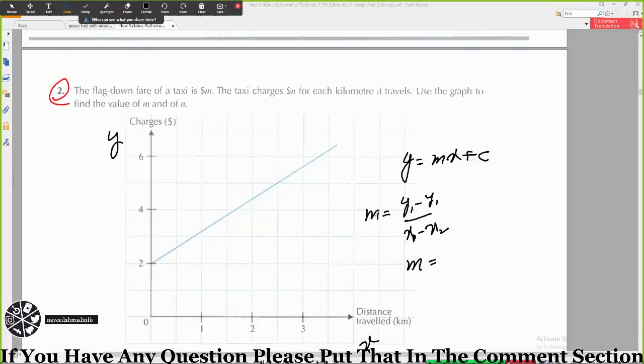Then you have to take the values. 0 is 2, and 2.5 is 4.5.